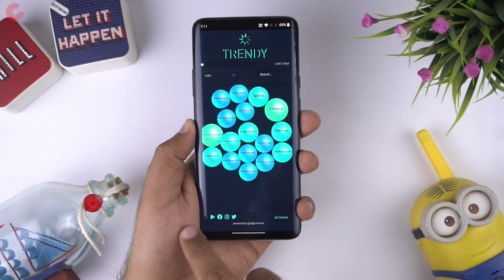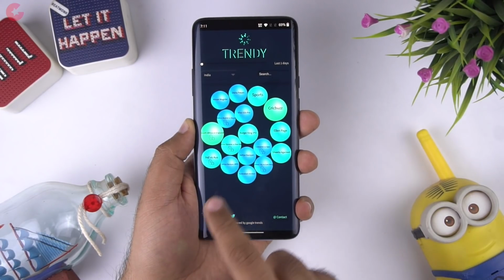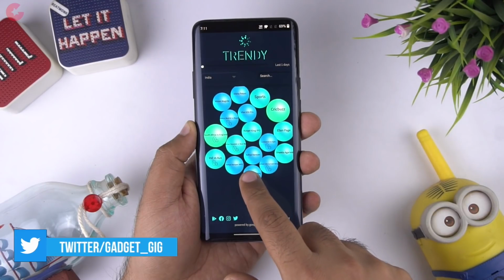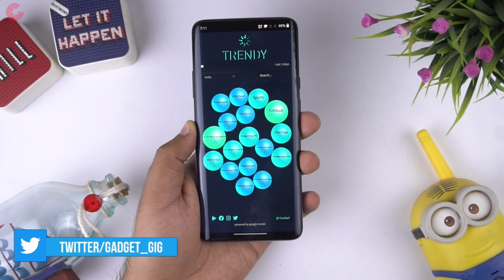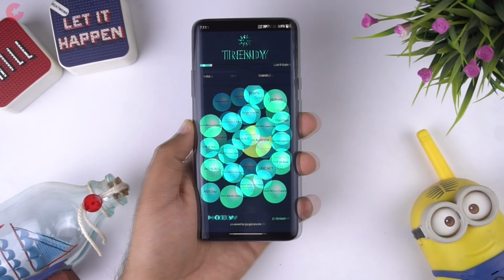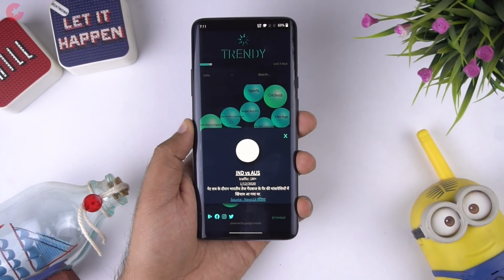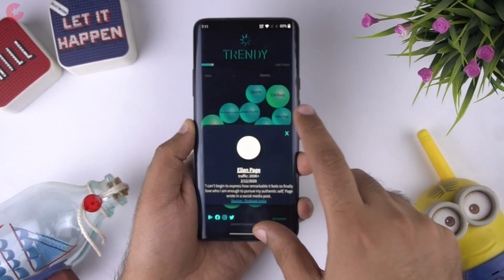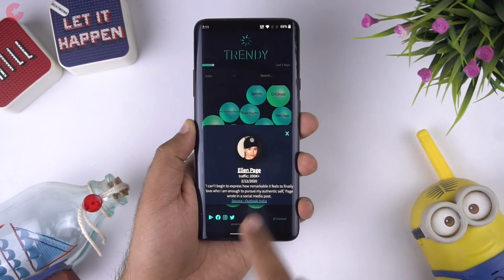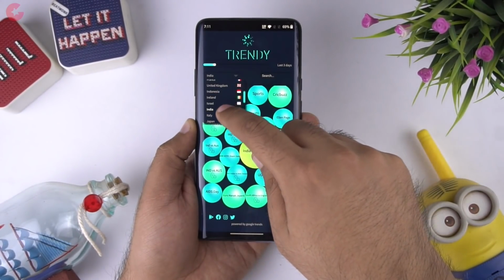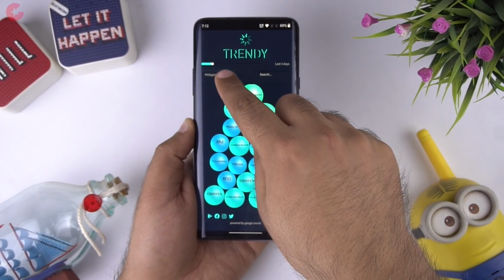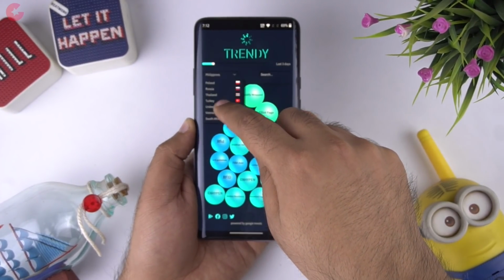The interface of the app is really simple, and here you just need to choose the country, set the days, and that's it. Now you will see these bubbles with the trending topic and category here. And when you tap on a bubble, you can see the short detail about the topic, number of searches, and why it is trending. Trendy is 100% free and a very useful app to keep yourself up to date about the current trending topics. And guys, there is also a pro version which will allow you to search through a wider time span of 30 days.